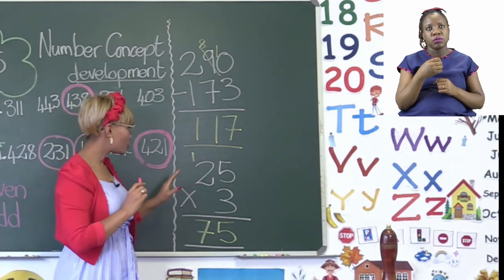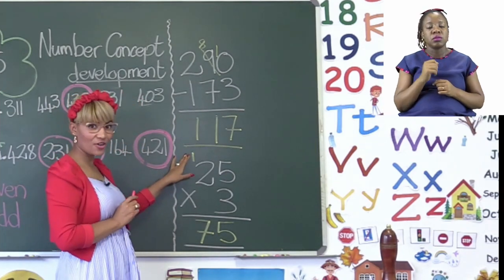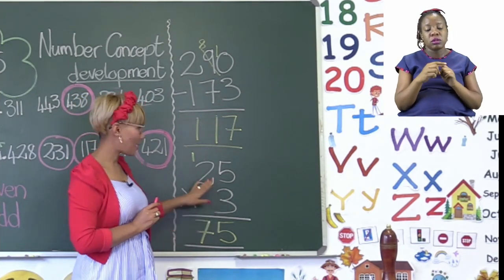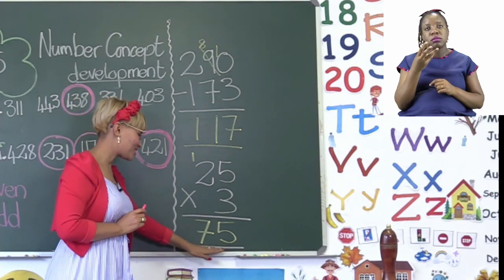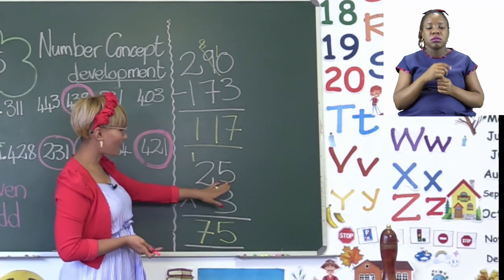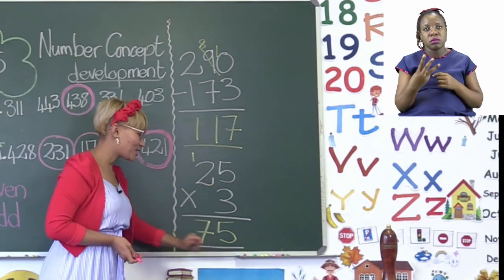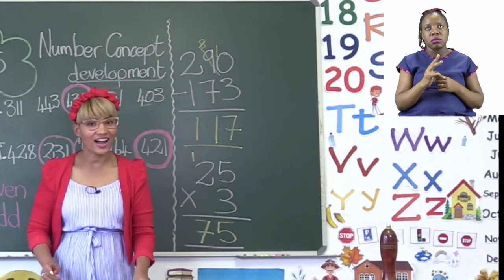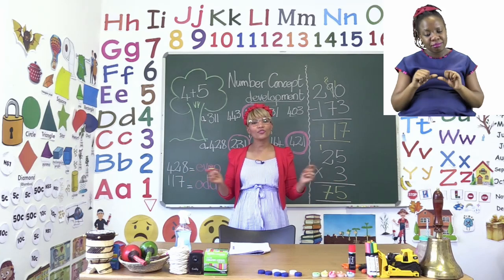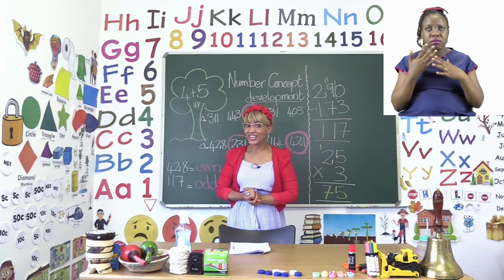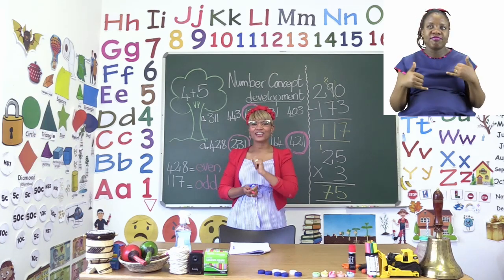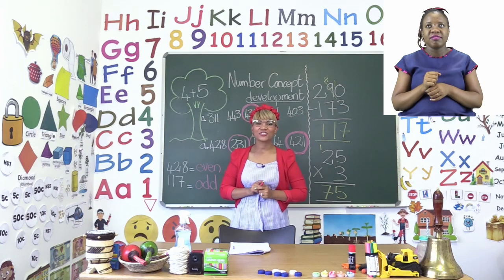But everyone, we should not forget about the 1 that we carried over. So 2 times 3 is equal to 6, plus 1 is equal to 7. So there we have our number for the sum. 25 times 3 is equal to 75. Now boys and girls, I want you to go ahead and try to do all of your sums on your own. I know you can do it and I know that you will have lots of fun. So have fun, boys and girls. I will see you shortly after this break.